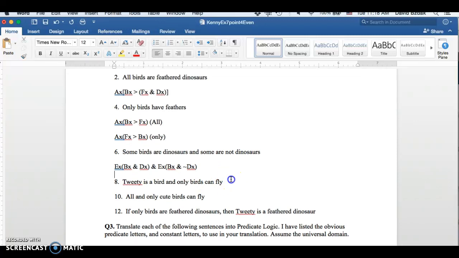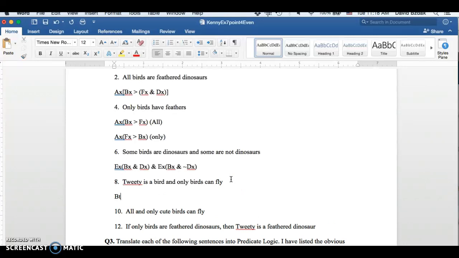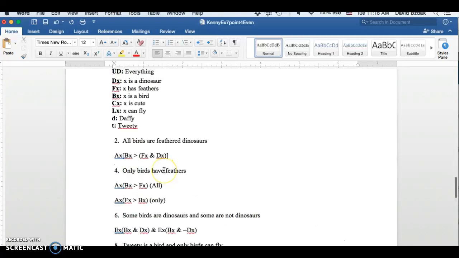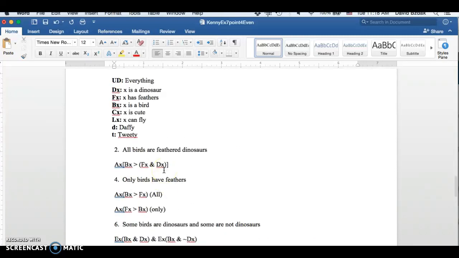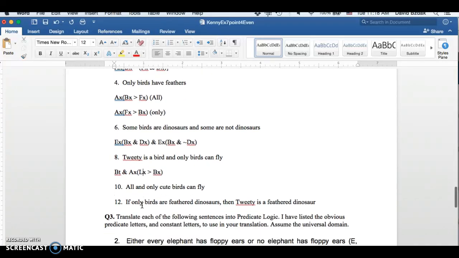Tweety is a bird and only birds can fly. So Tweety now is just a singular subject, so no quantifier needed there. And now we have only birds can fly. So for all x, if x flies, then x is a bird, right? Oh, I see, fly is L. I'm using fly and feathers interchangeably here. Okay, so B of T, and for all x, if x can fly, then x is a bird.